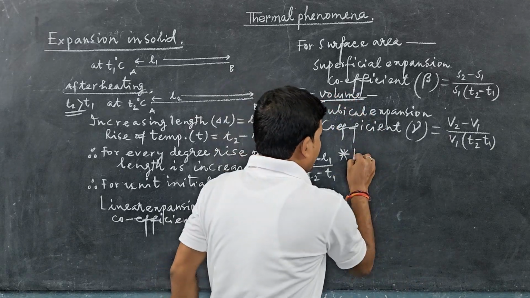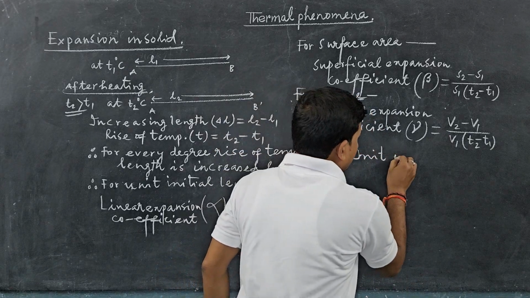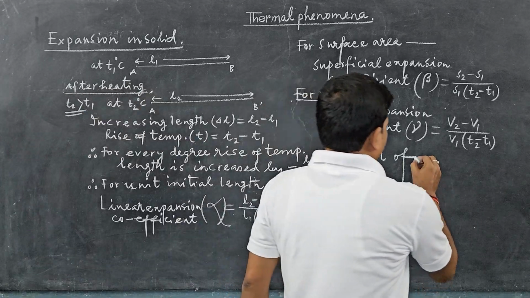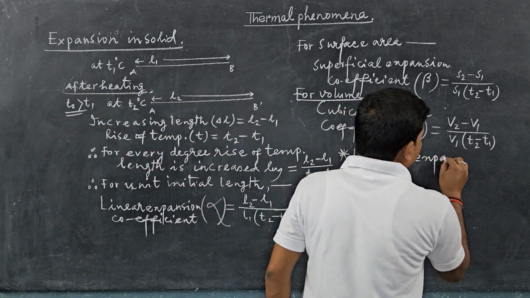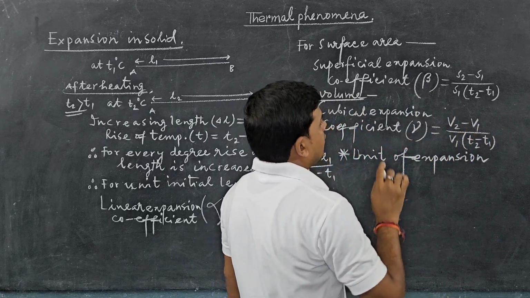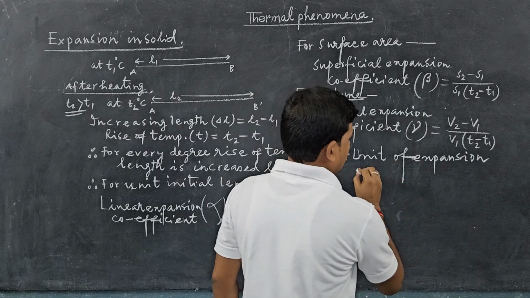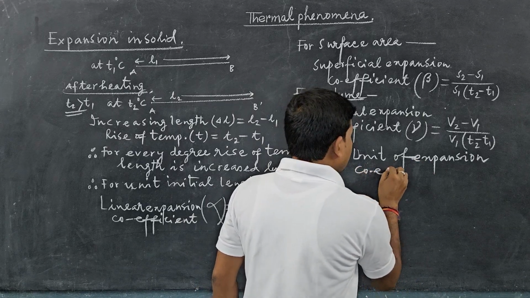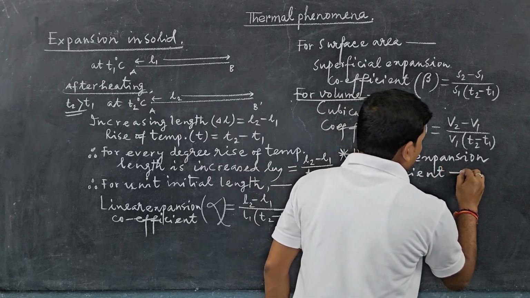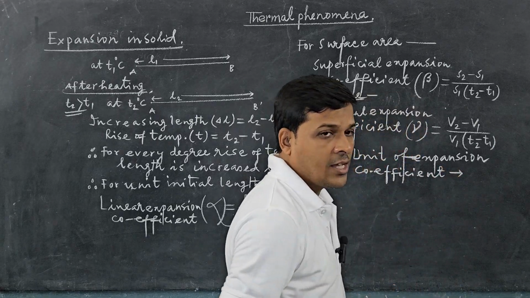So the unit of expansion coefficient, whether for length, surface area or volume, does not have a unit of length or area or volume.